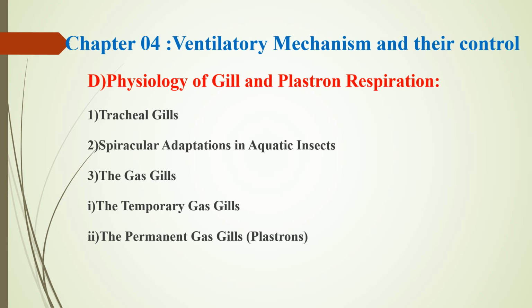Then permanent gas gills, which are also called plastrons. They are formed either by hairs or scales or other cuticular structures. They are also called permanent air stores. The hair plastron is formed by dense hairs, and in some aquatic insects they are very short or long hairs, that is micro or macro plastrons, and they serve as temporary or permanent gills.